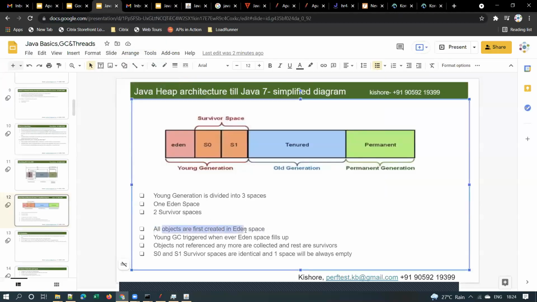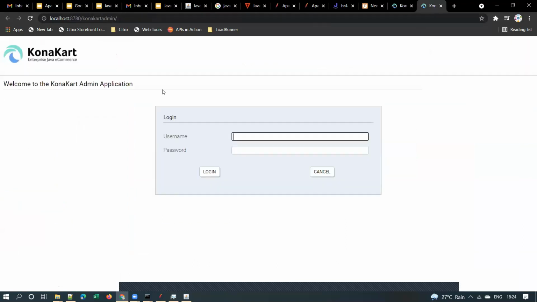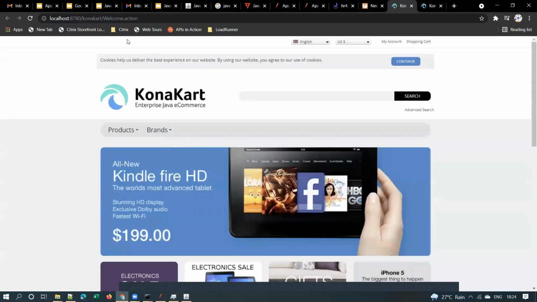When I say all objects are first created, whenever you are using any Java application, for example, this welcome.action is one Java class that will be running in the background. So one object will be created for this class when you are using that application. In this way, when thousands of users are accessing the application, thousands of objects will be created, obviously. Yes or no?